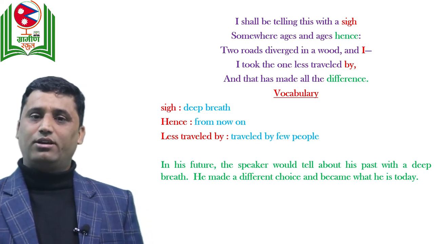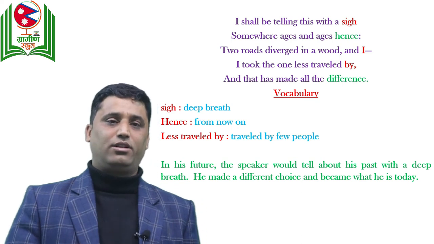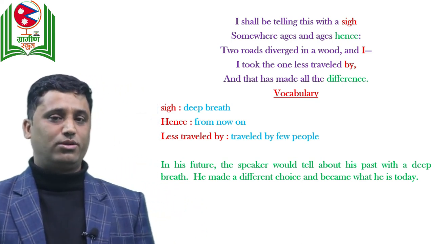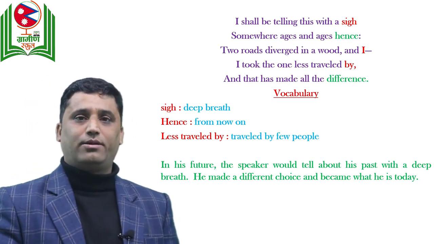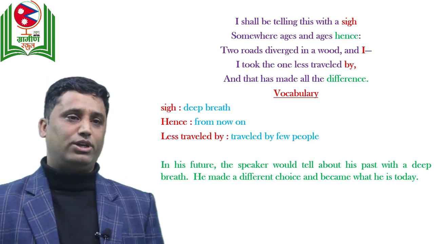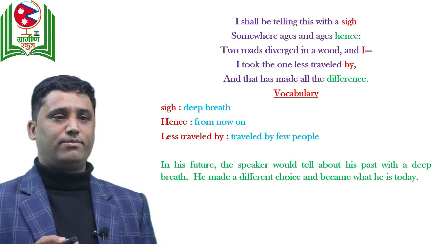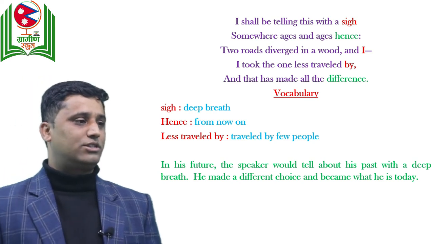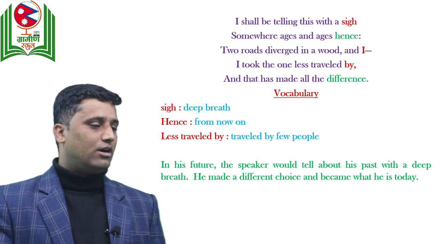So that's why whatever decision we make in our past may have lots of impact in our future life. This is what the poet wants to talk about. So that's why the main theme, the main idea of the poem is we have lots of confusion, dilemma in our life. We have many choices. We need to make the right decision at the right time. And after we take a decision, we should not come back. So this is what we mean by the lines in the poem.